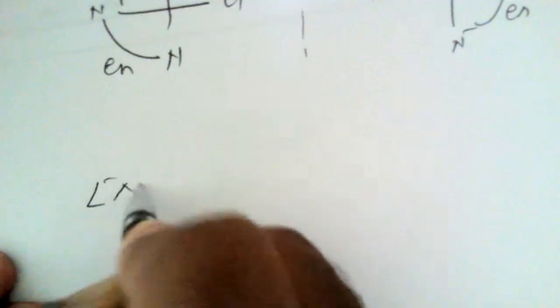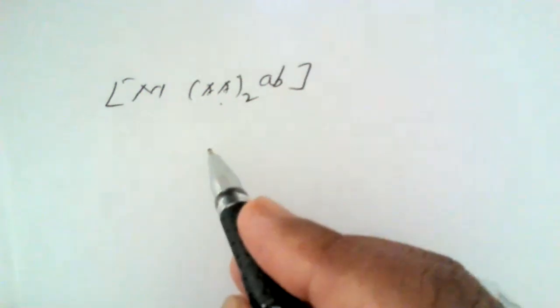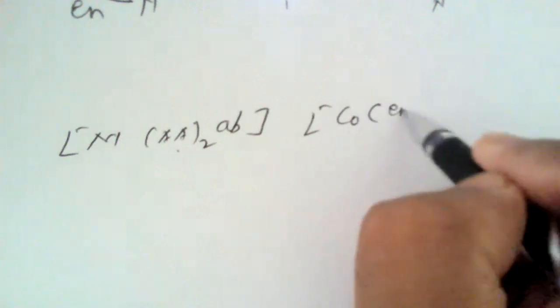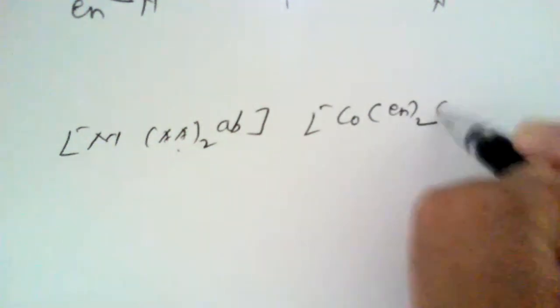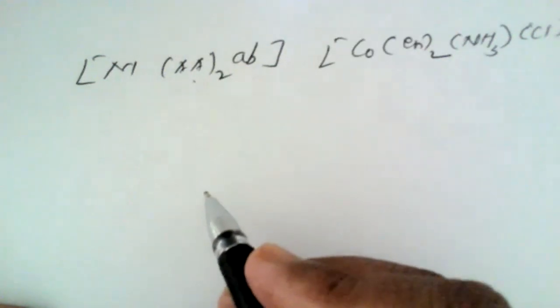One more example, the last example that I would like to give you here, which is also very simple to study, is MAA2 AB. Here A is again a symmetrical bidentate ligand, and these are the simple monodentate ligands. The example that I would like to show you is cobalt, ethylenediamine, and AB stands for ammonia as A and chlorine as B. How can we show these isomers?